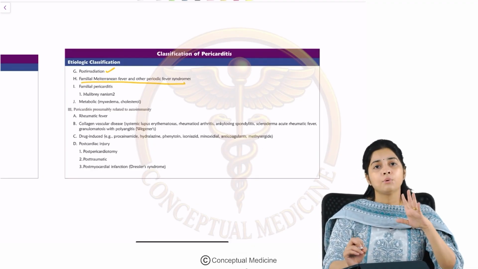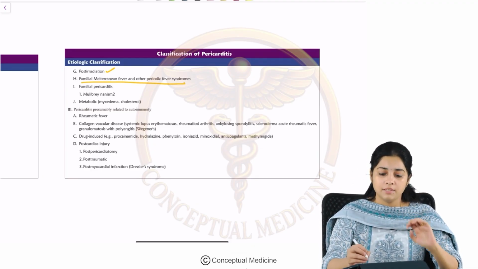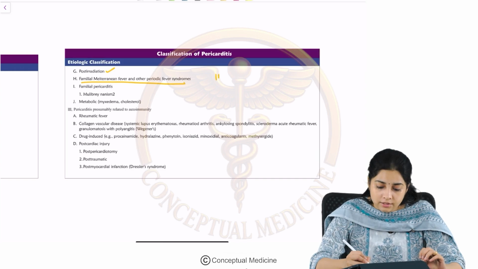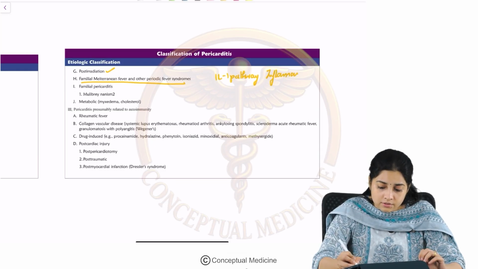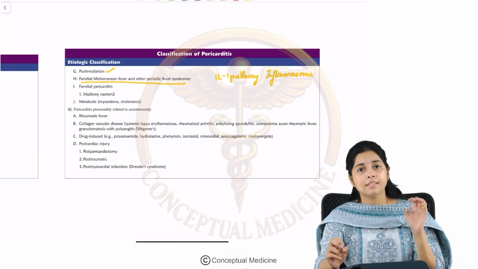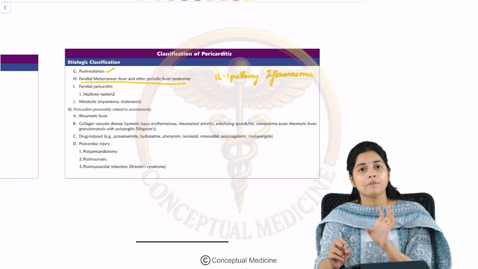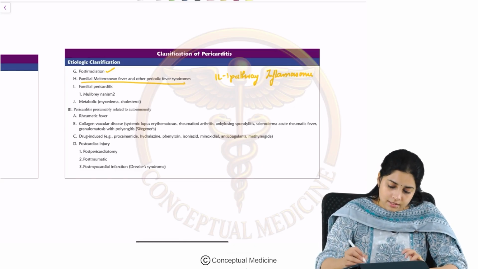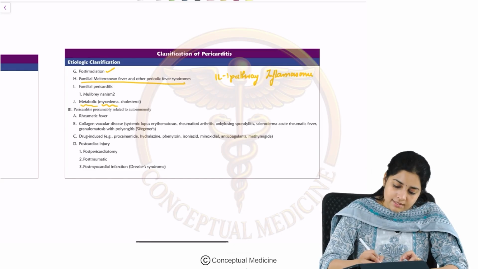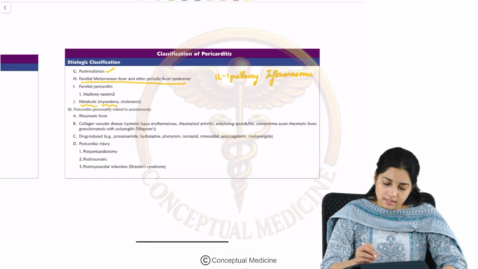These are basically a group of syndromes associated with disorders of the interleukin-1 pathway and the inflammasome pathway, right? Metabolic disorders, myxedema, can cause pericarditis.